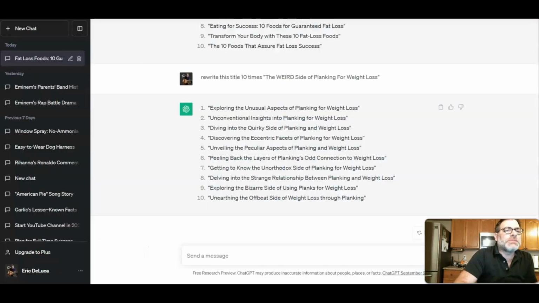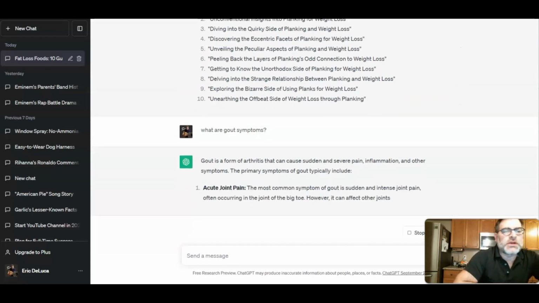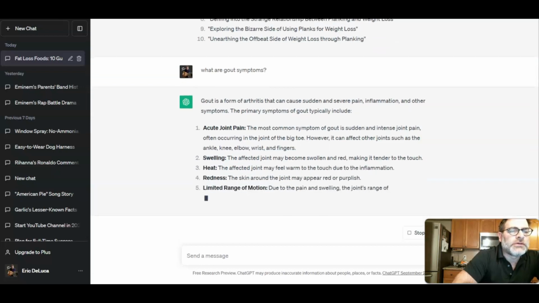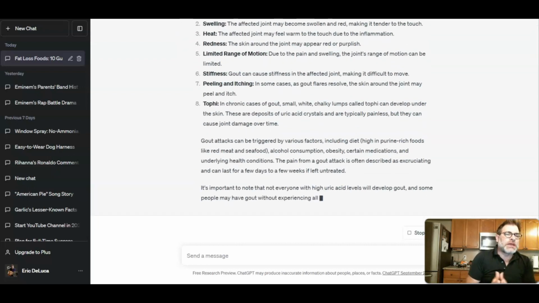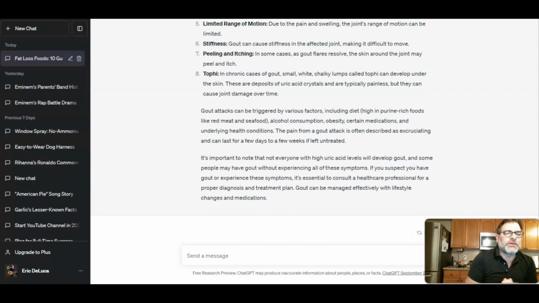I'm going to go to ChatGPT, and I'm going to actually ask the question, what are gout symptoms? Now, this is going to give me some pretty detailed information about gout and the symptoms. The nice part about this is as it's writing out this script, which I can go back to now and expand upon, we can do a lot with this.